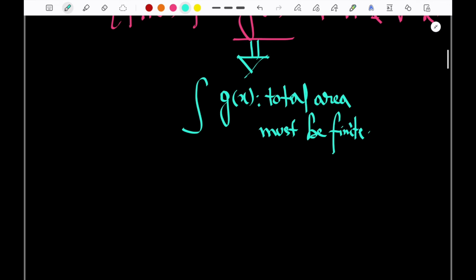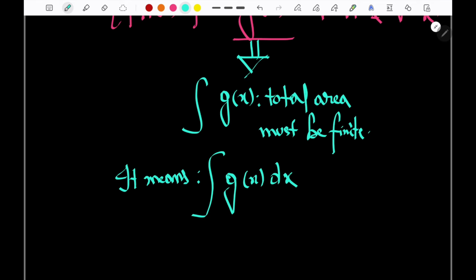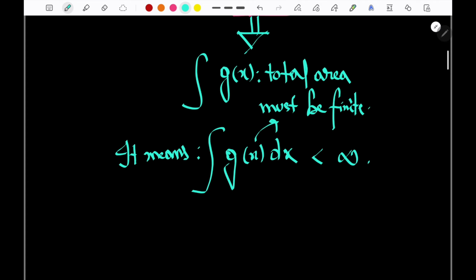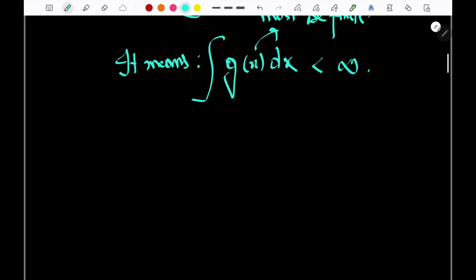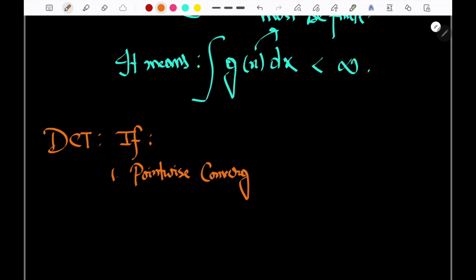Okay, so it means what type of g(x) do we need to choose? The integral of g(x) dx must be less than infinity. Okay, that means a finite area. Okay, so if you ask me very easily what is meant by this dominated convergence theorem, I would say DCT says, if I combine all the 3 points, pointwise convergence is there. Pointwise convergence. So every function was converging to some point.